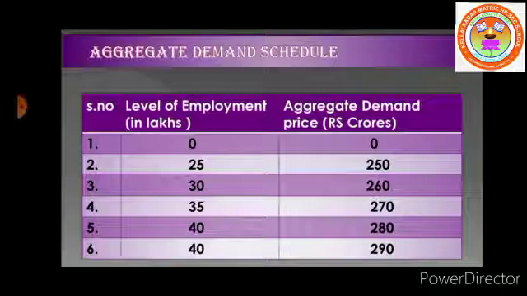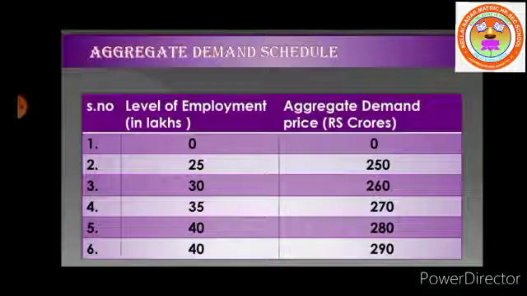When 40 lakh people are provided employment, the aggregate demand price is rupees 280 crores. When 25 lakh people are provided jobs, then aggregate demand also declines to 250 crores.